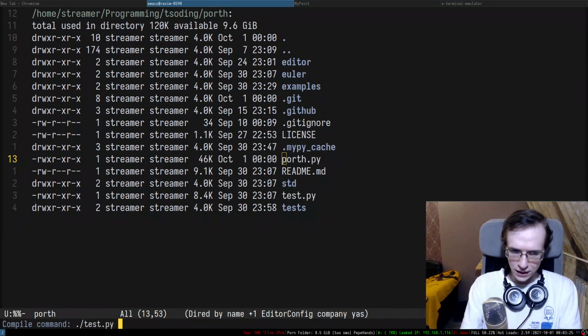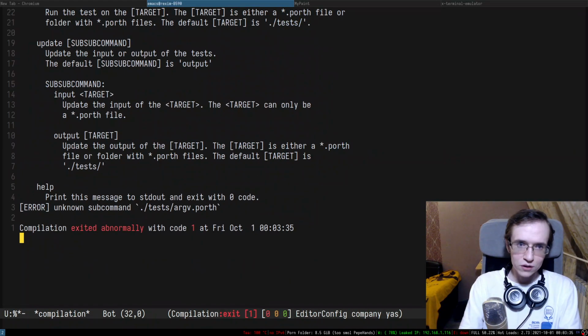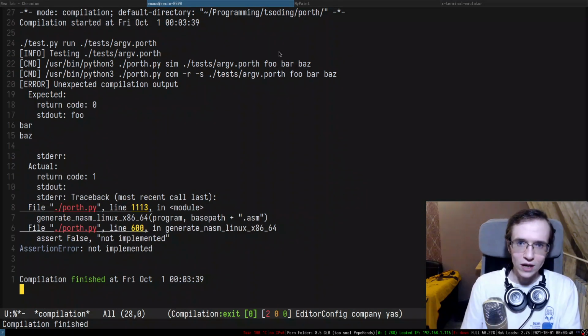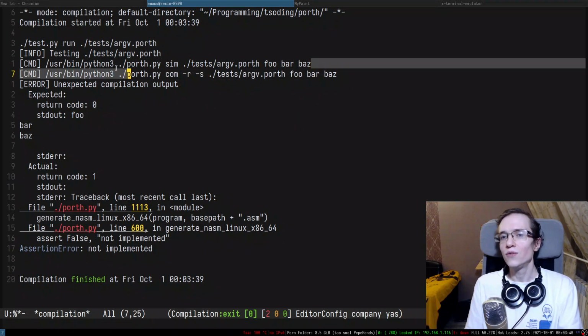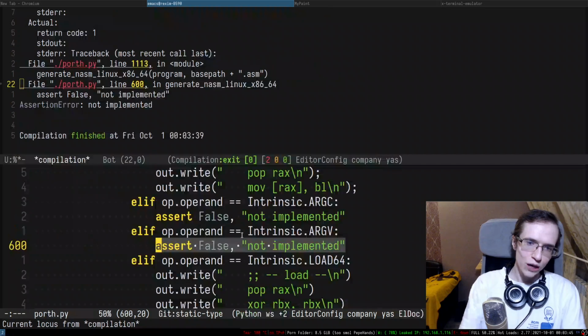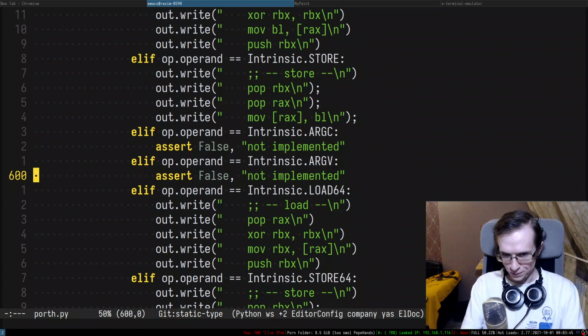So this is going to be test py, and so this thing here is going to be tests ArcV Porth. So this is not how you do that, excuse me, so we just run it. Simulation went fine, simulation is fixed, and now we need to go and implement the compilation.